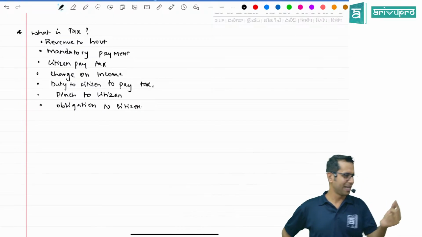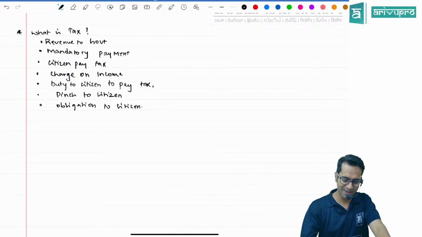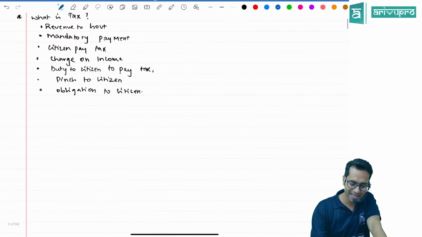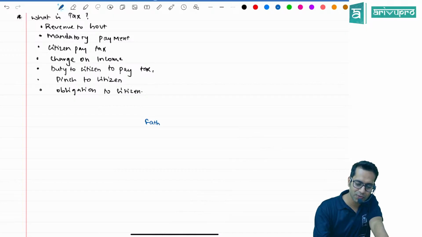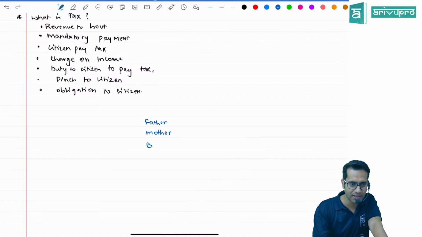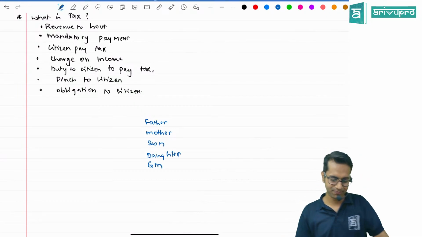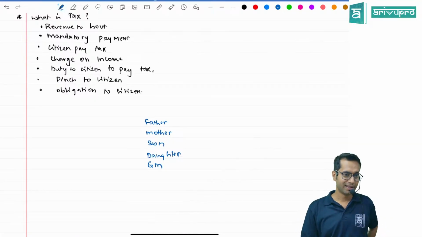Let us take one example. Small example will tell to understand what is tax. Let us take example of a family. Okay, there is one family. Family has whom, sir? Father, then mother, brother, sister, or son, daughter. I should write. Son, daughter, and grandmother.